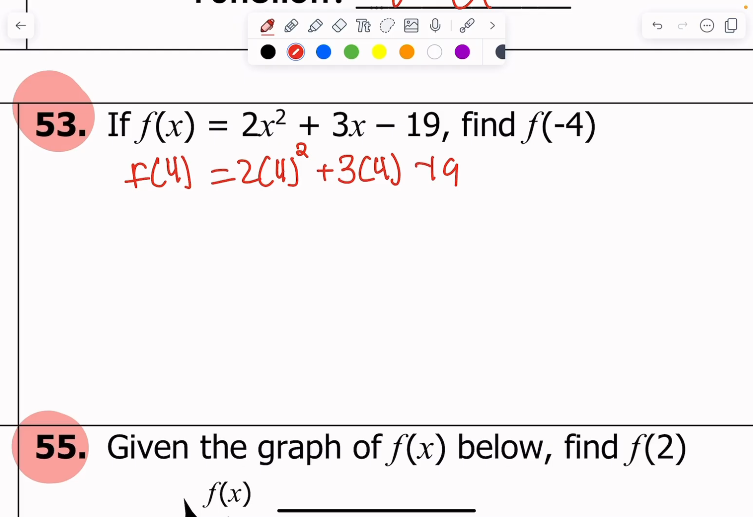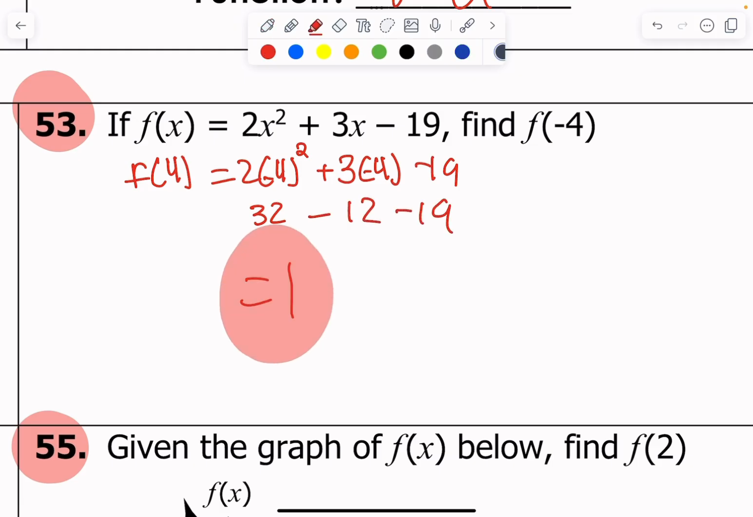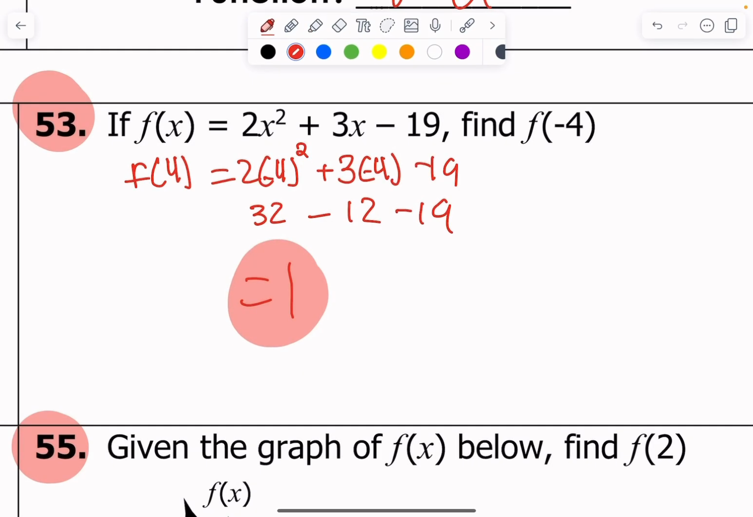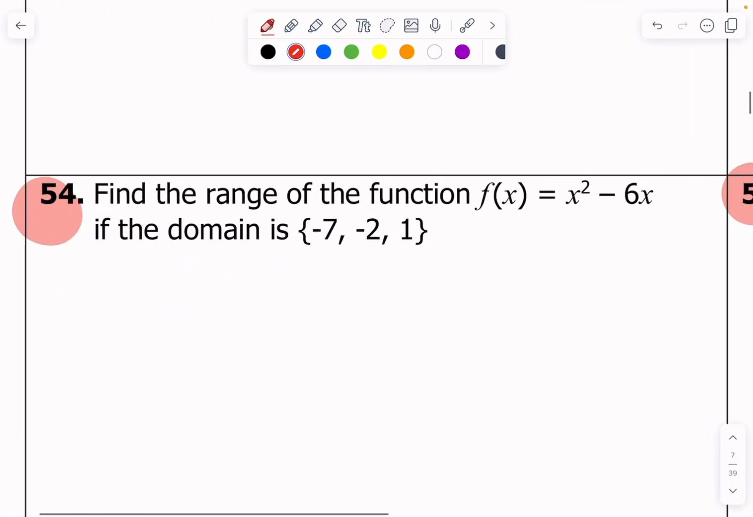And you can plug this in your calculator. You can do the math. 2 times 16, 4 squared 16 is 32. Let's see, we have... Oh, wait, it was a -4. Never mind. I'm not very smart. Still is a positive 32. It's going to be minus 12, minus 19. That should give you a 1 when you're done with it, all said and done. So you should just get a 1 there. Okay, just plug in -4 into the function and then simplify. PEMDAS does still apply.